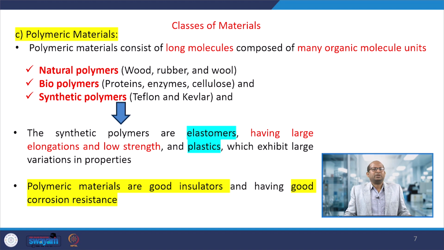Synthetic polymers include elastomers, having large elongations and low strength, and also plastics, which exhibit large variations in properties.